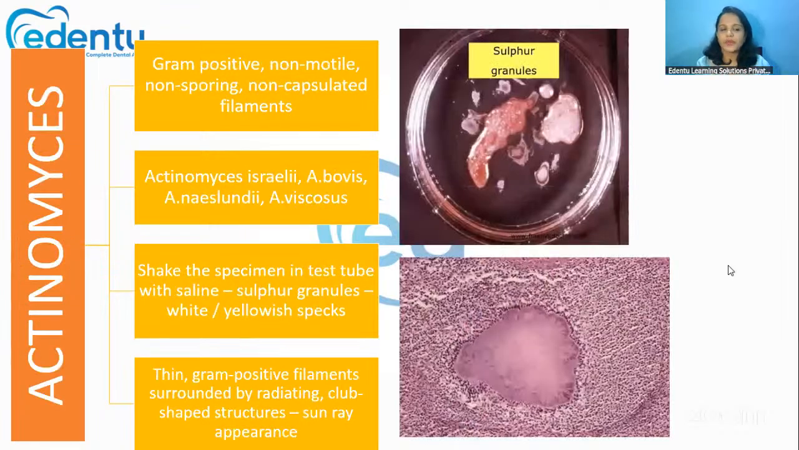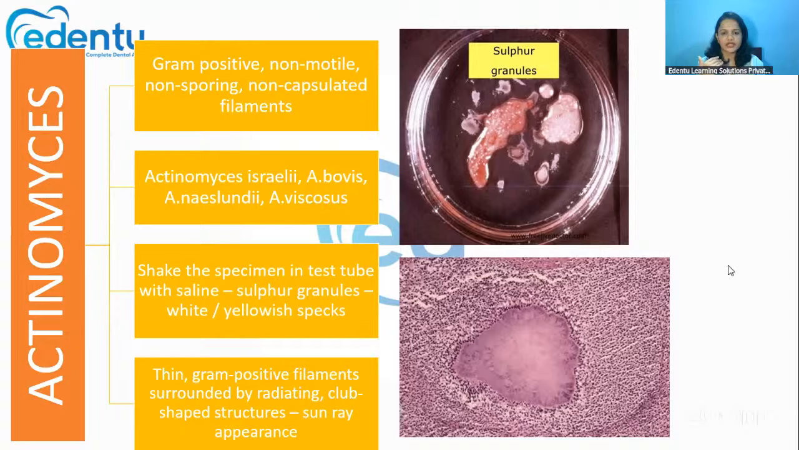Now coming to actinomyces, which is responsible for causing actinomycosis. It contains different species like Actinomyces israelii, Actinomyces bovis, Actinomyces naeslundii, Actinomyces viscosus, like that. So many species are there. They are gram-positive, non-motile, non-sporing, and non-capsulated. One characteristic feature of this actinomyces infection is the production of sulfur granules.